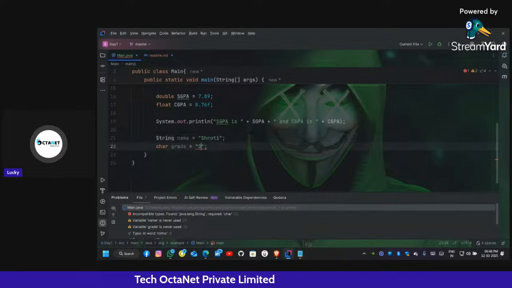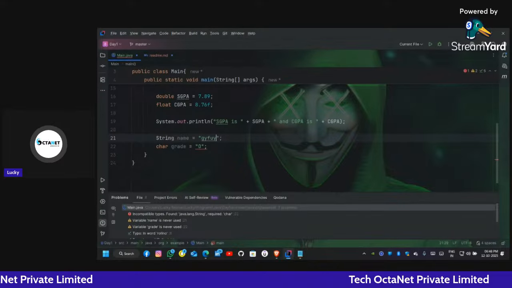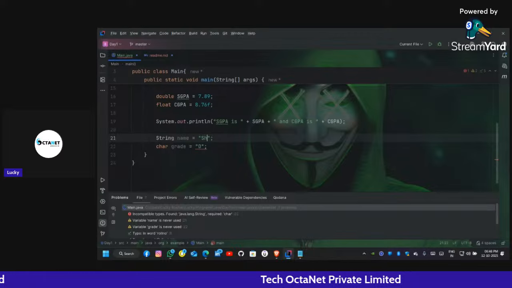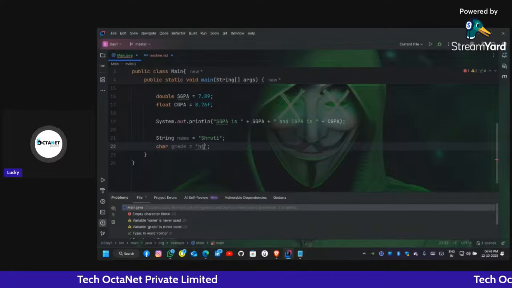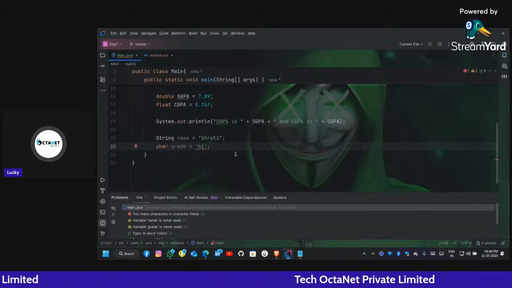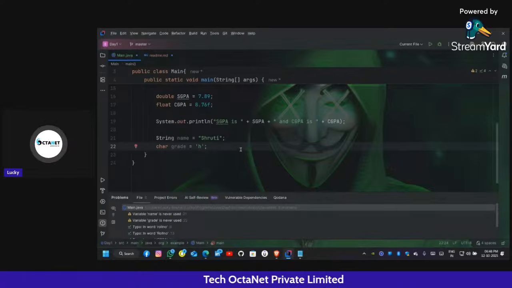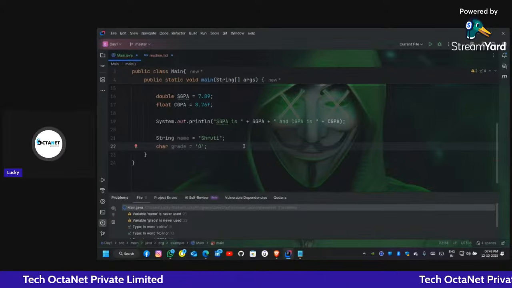String can be of any length. It can be anything. But a character is only of fixed length one. This is a character, and if I write "high", it gives too many character literal in character. So the character must be a single character. Did you understand? The grade should not be H, it should be O for our students.